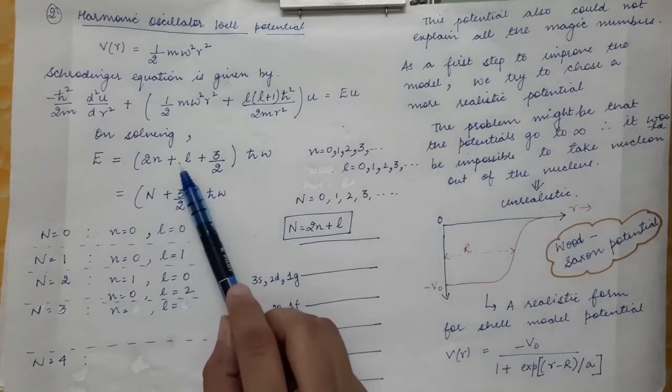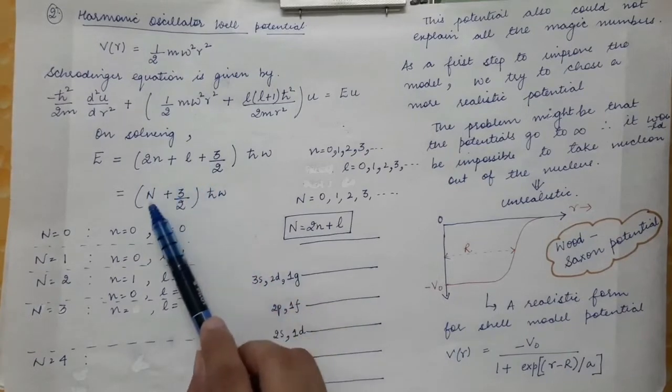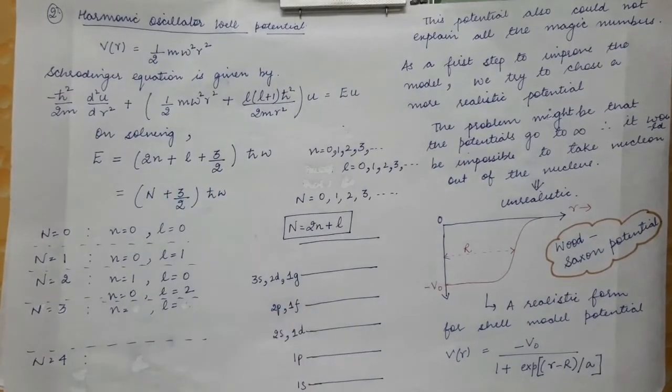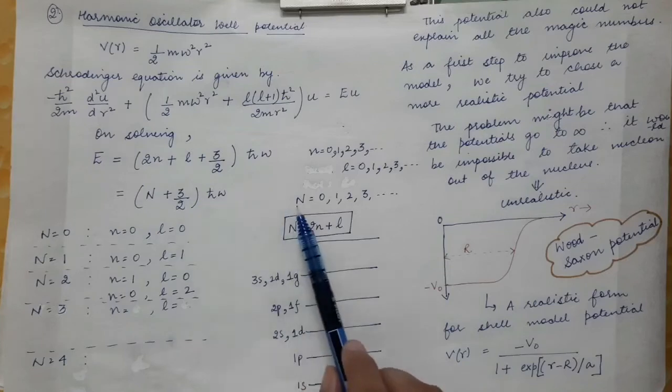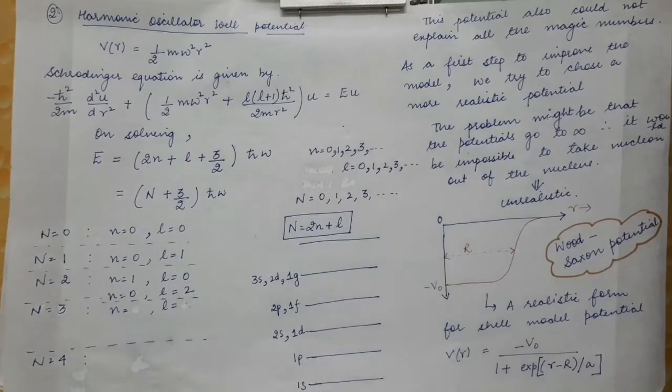So 2n plus L will be an integer. 2n plus L will become an integer capital N, and capital N will take values again from 0, 1, 2, 3 and so on.